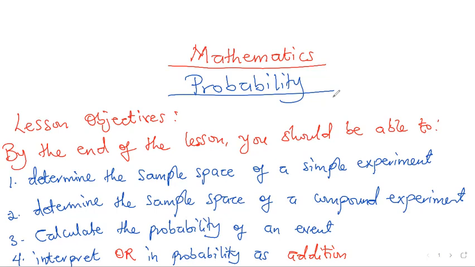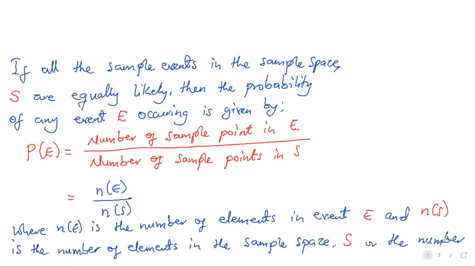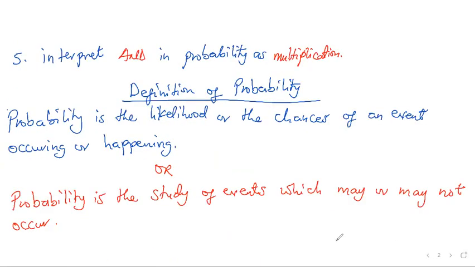By the end of the lesson, the students should be able to: 1, determine the sample space of a simple experiment. 2, determine the sample space of a compound experiment. 3, calculate the probability of an event. 4, interpret probability as addition. 5, interpret probability as multiplication.